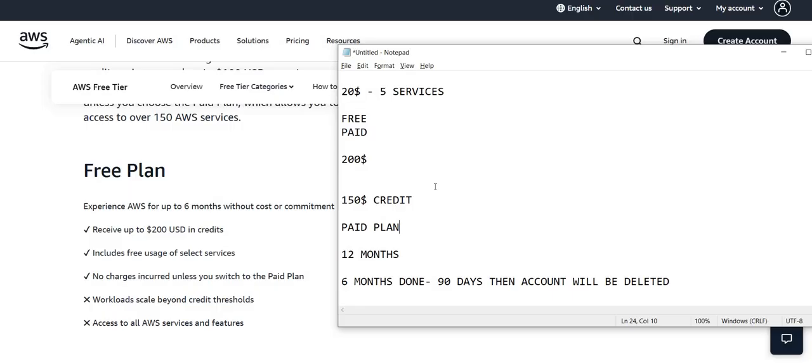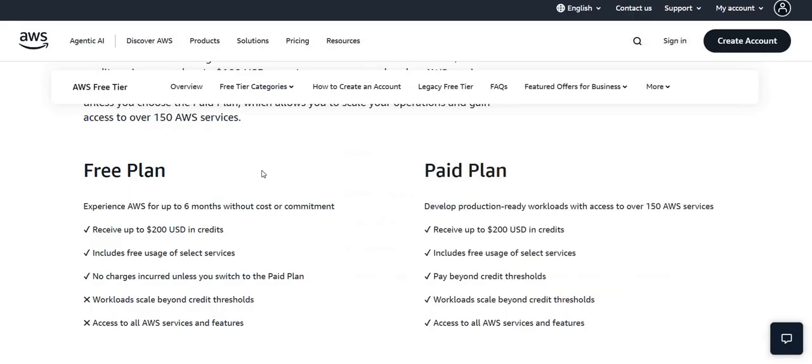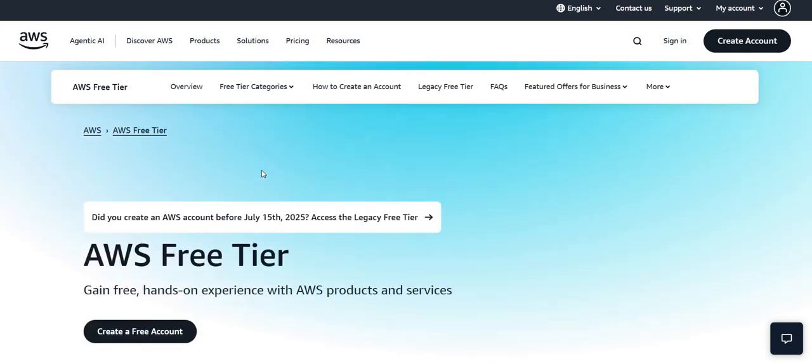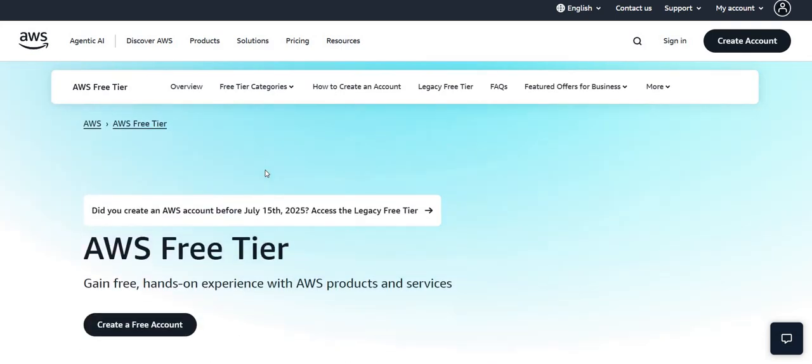So yeah, guys, that was the thing which I just wanted to share with you about this new AWS free tier policy plan. And I hope the information was informative.